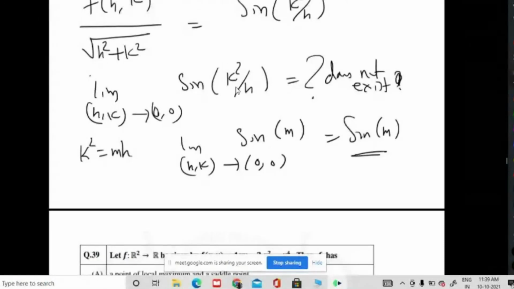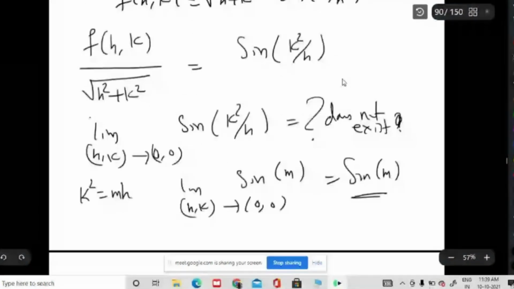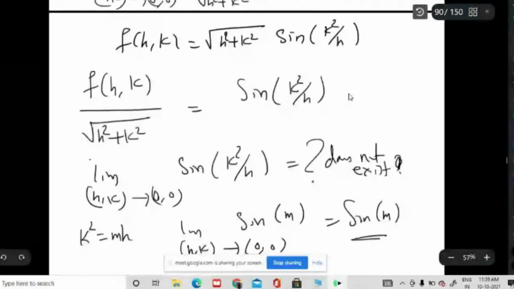Previously you solved one problem. Yes, your question I understood. Suppose you take h equal to r cos theta and k equal to r sin theta.